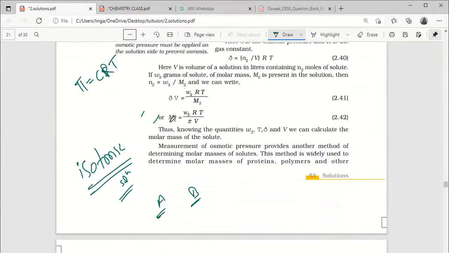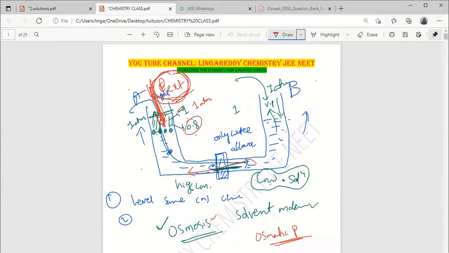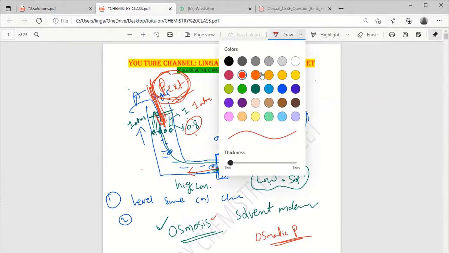And one more thing. When sugar is added, the osmotic pressure decreased. Then why is the water moving towards the solution side? That is called osmosis. To stop the osmosis, I applied some pressure, that is called osmotic pressure. These two definitions clear? Yes, sir.